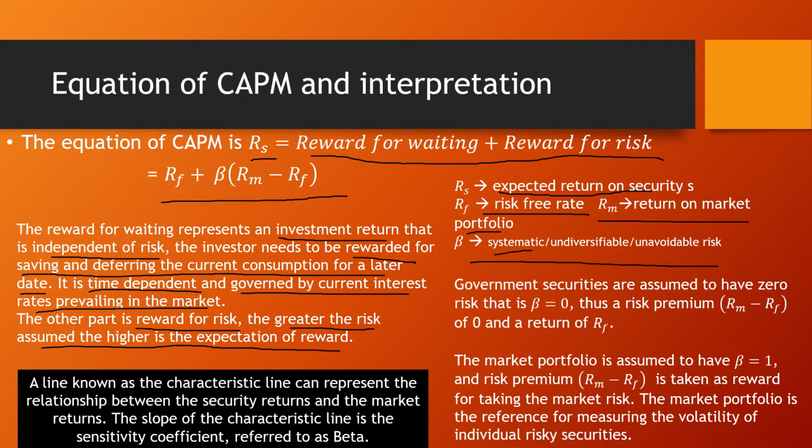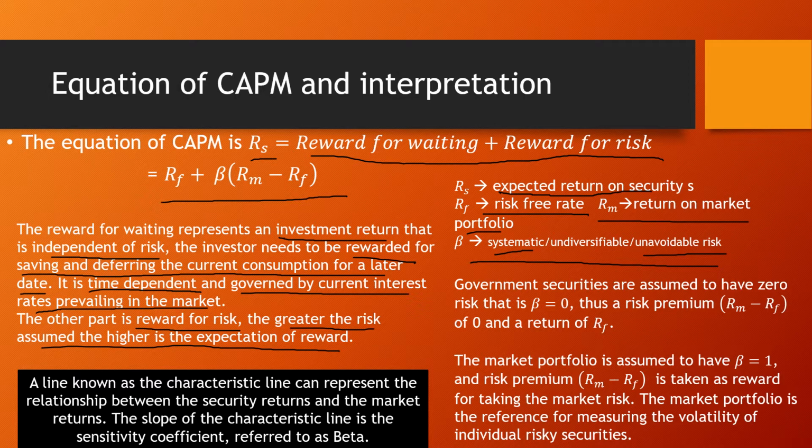I will make a detailed video on risk analysis. For now, just understand that systematic risk means unavoidable risk. I have given a definition of beta, so just go through it. It's a characteristic line that represents a linear relationship between the security returns and the market returns. The slope of the characteristic line is the sensitivity coefficient referred to as beta. Or in other words, it is the systematic risk that cannot be reduced and cannot be avoided.